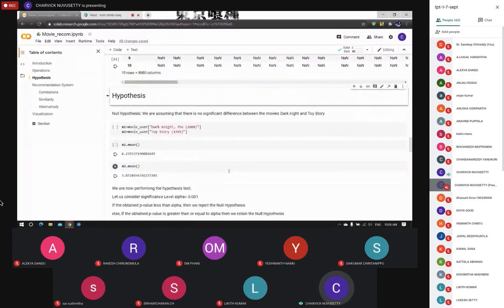Now let us see how we use null hypothesis to actually recommend a movie for a user. So before learning how we use null hypothesis, let us learn what actually null hypothesis is. Null hypothesis is basically making an assumption. But before that, we need to learn what actually null hypothesis is.